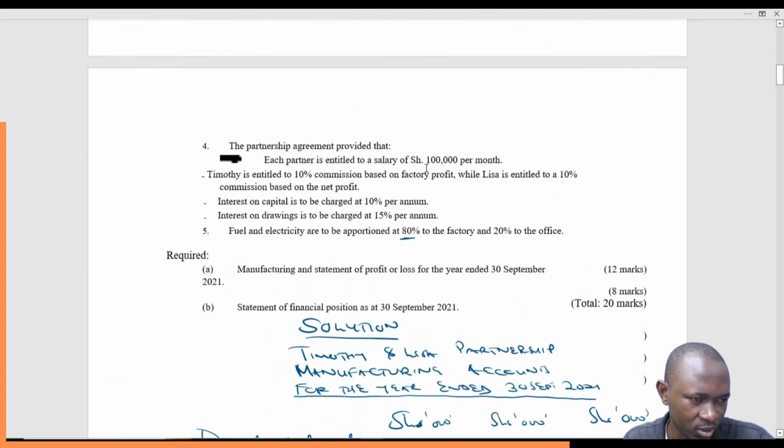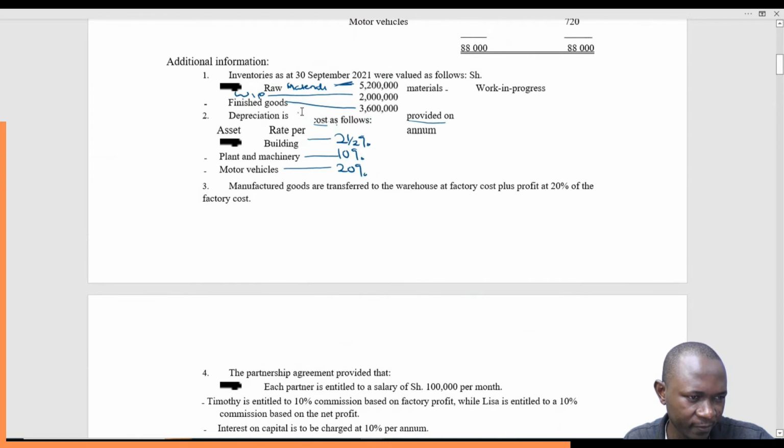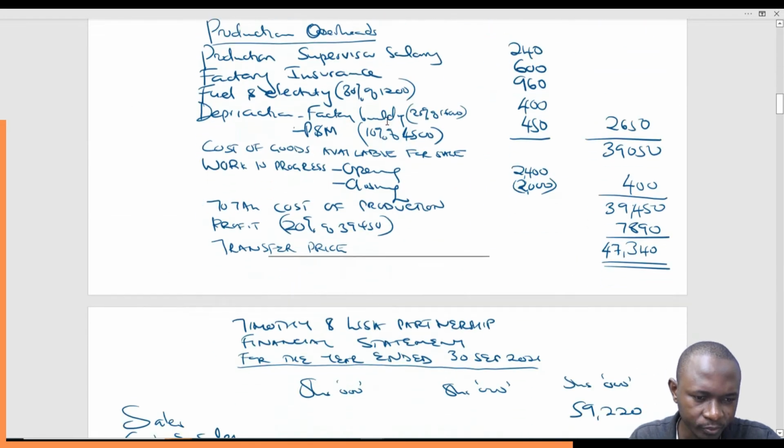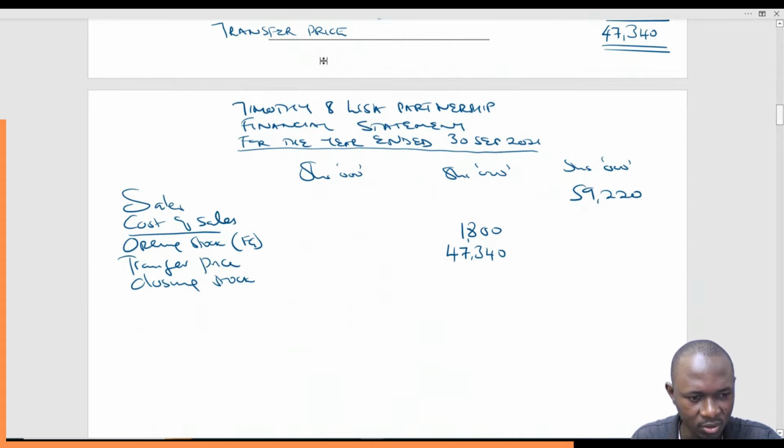So go to closing stock. We have closing stock of finished goods. You can see inventories. This is 3,600. So we'll have it there like that.